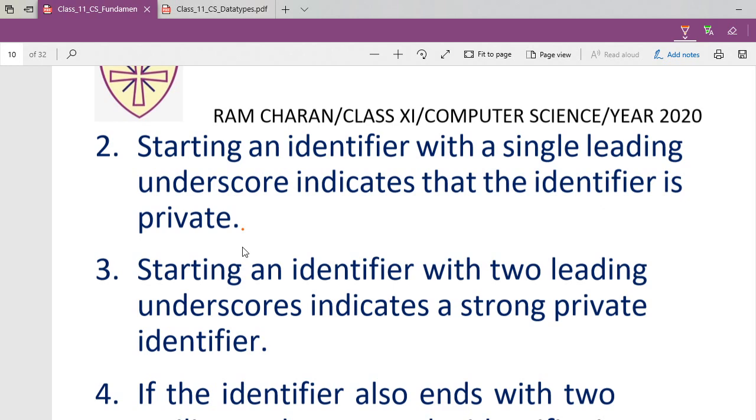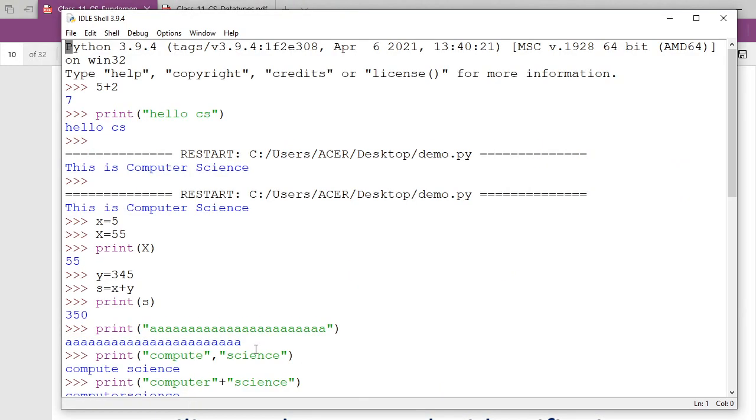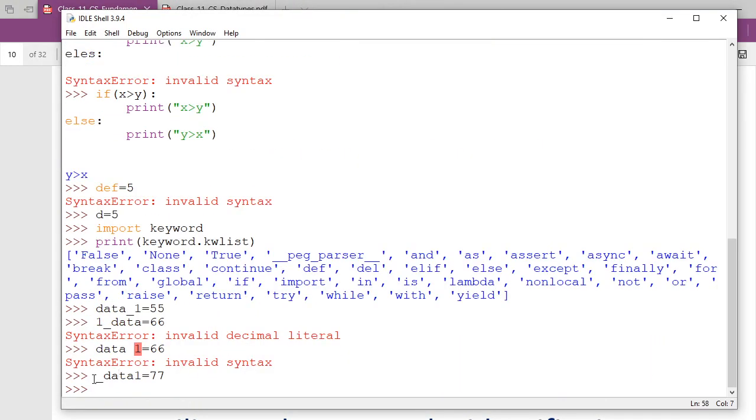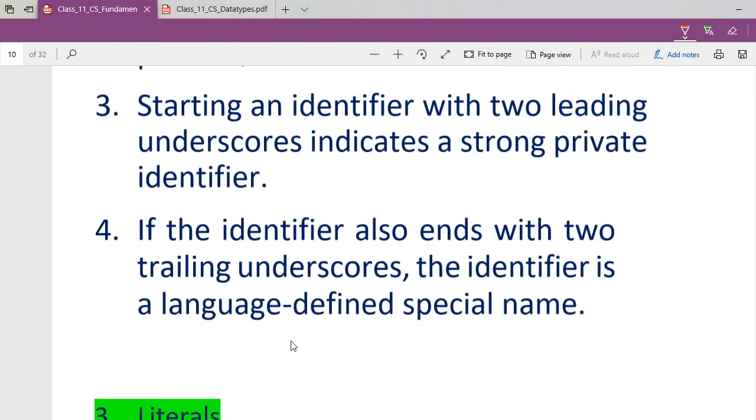Now, starting an identifier with a single leading underscore indicates that the identifier is private. I had just created a private one here. Here you see this one, this is a private variable for a module. So this _data1 is used by some module only, so some function or some program can use this data. So that you go through.